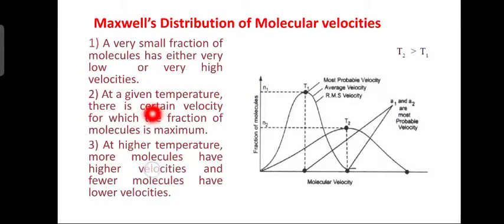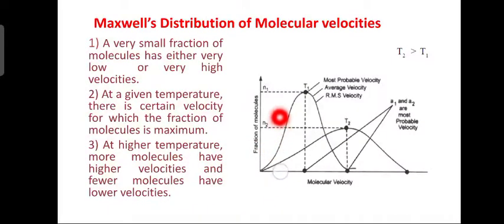At a given temperature, there is a certain velocity for which the fraction of the molecules is maximum. You can see here a certain velocity for which the fraction of molecules is maximum. At high temperature, more molecules have higher velocities and fewer molecules have lower velocities. What happens at high temperature? More molecules will have high velocities and fewer molecules will have low velocities.